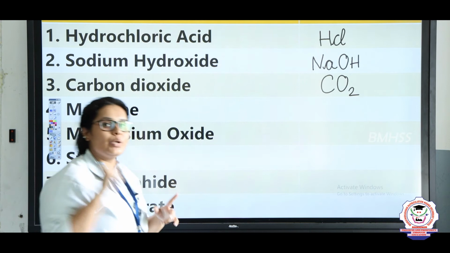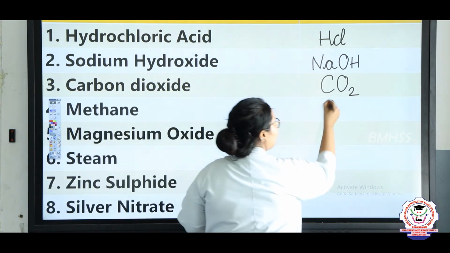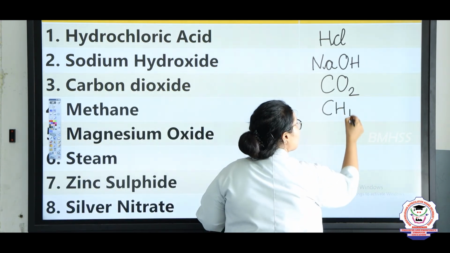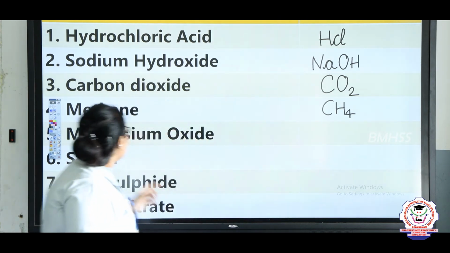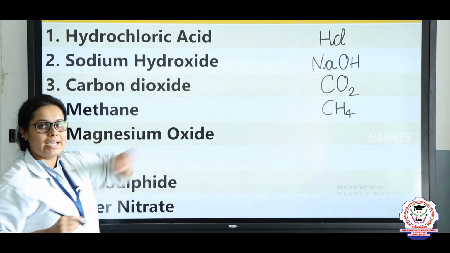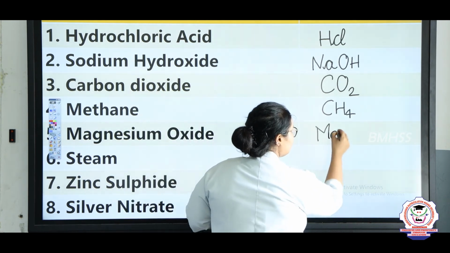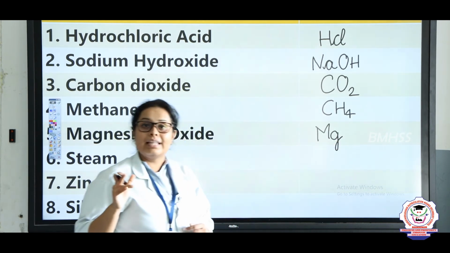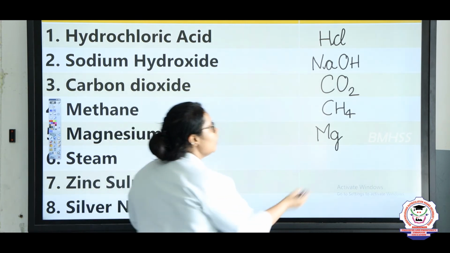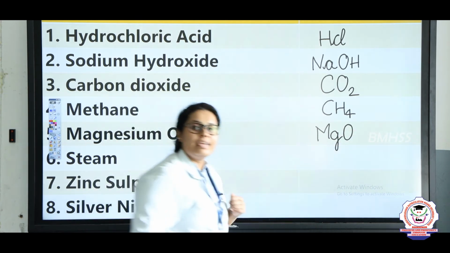Methane. Methane I have shown you, right? Methane is CH4. Yeah. Then magnesium oxide. Magnesium is written as Mg. And there is only oxide, that means only one oxygen. So here you can write it as MgO.